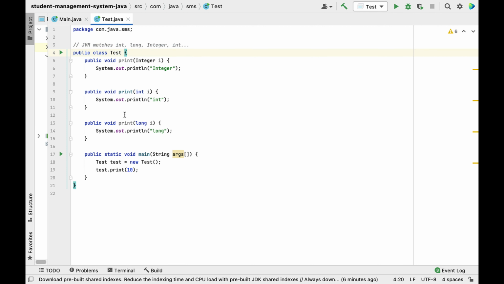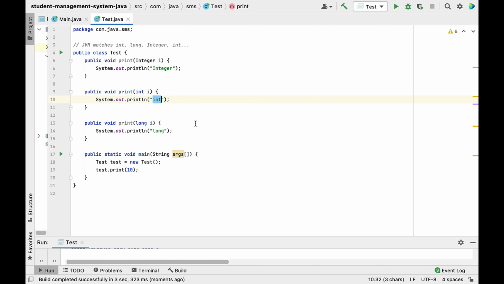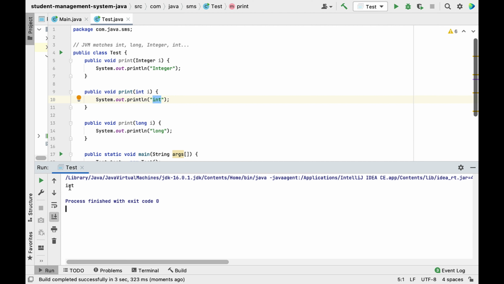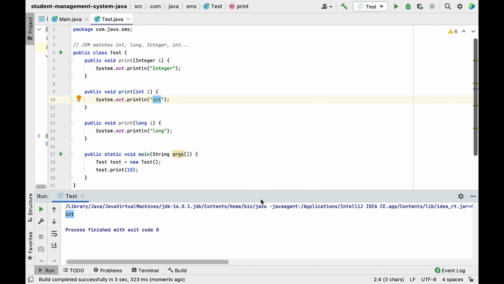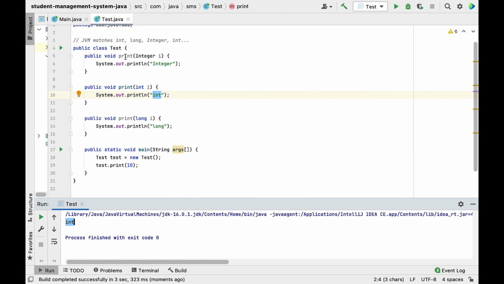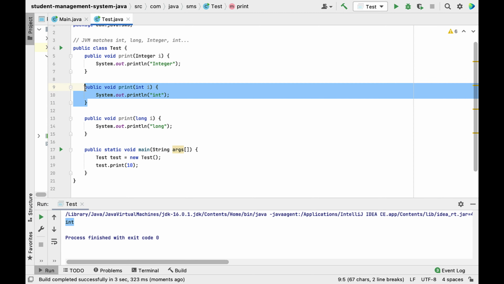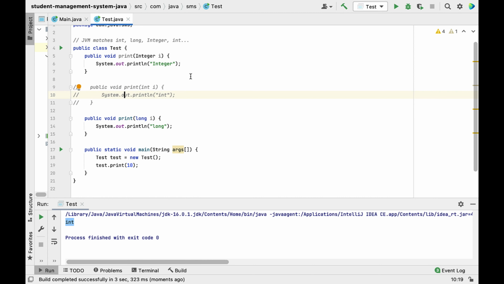It will first look for the method which has the primitive type int. Now if you execute the program, you can see it will print int as the output. Always remember this order, and definitely you will get this kind of question, or the same or similar kind of question. And let's say I comment this out and run the program, then what will be the output? The output will be long.